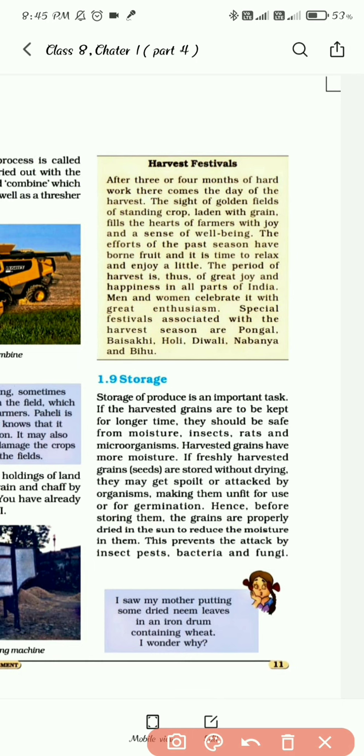To dedicate this, there are many festivals also. You can see the pictures and the names here. So we have finished the topic of harvesting. Let's end today's class here. In the next class we'll finish the first chapter.